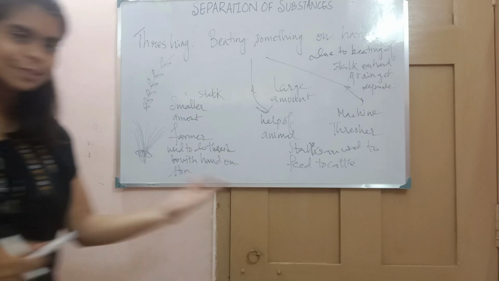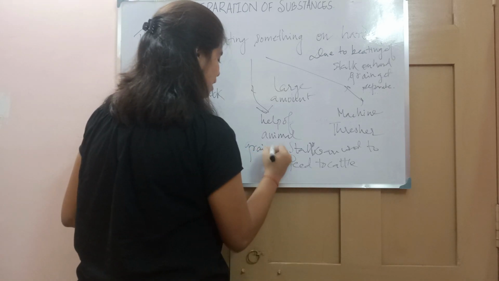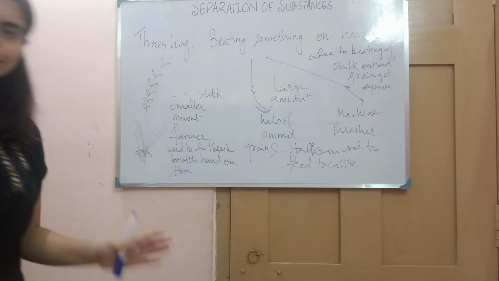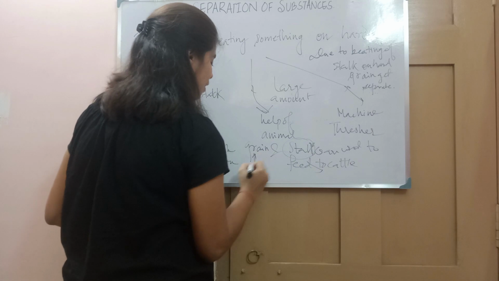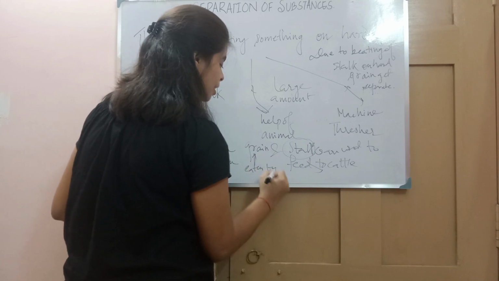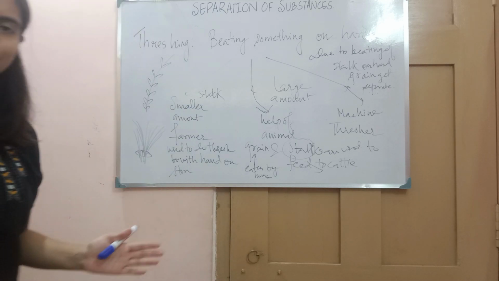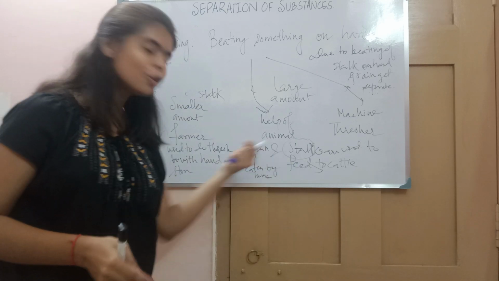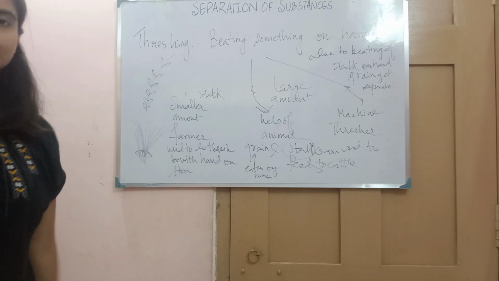Grains and stalks both act as food. The stalks are eaten by cattle and the grains are eaten by whom? By us, by humans. So two useful components are separated by using the threshing method.